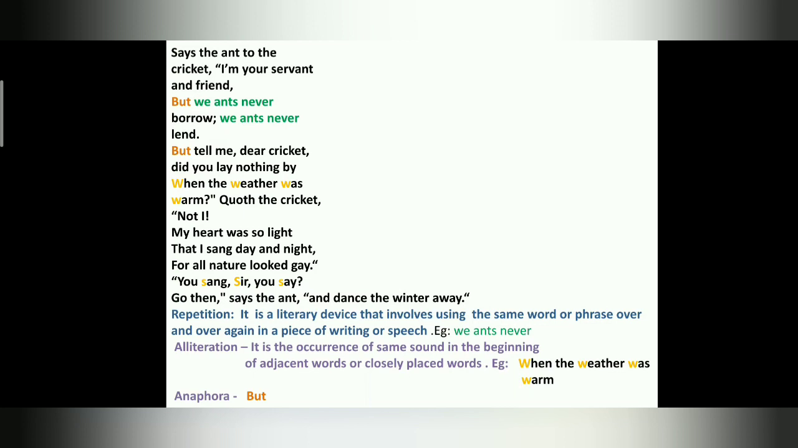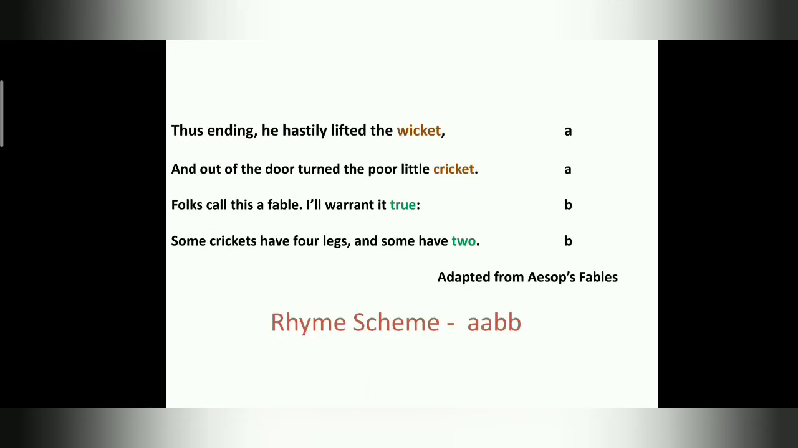Now see the next one, alliteration. So where do we have alliteration? See here, when the weather was warm. So what is that sound children? Yes, were sound. So were sound is here alliteration. Now we have anaphora also. So anaphora we have in the second line, but we ants, but tell me. So but is repeated. So this is anaphora. Is this clear children? Shall we move on to the next stanza? Right.